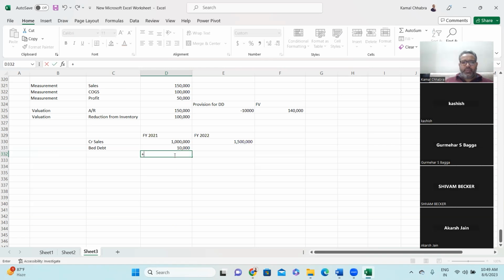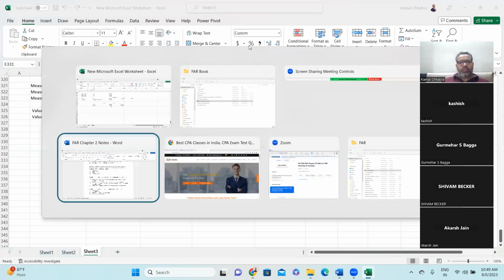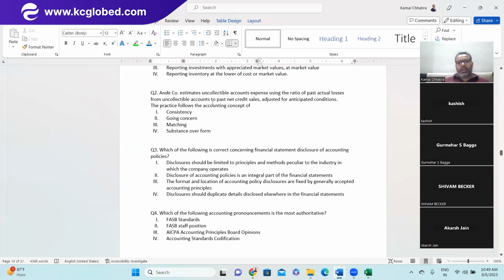So what they are saying is, they have taken this divided by this, which gives 1 percent. So here it is this multiplied by this, $15,000. Now coming back to the question: a company estimates uncollectible account expense using the ratio of past actual losses from uncollectible accounts to past net credit sales. So what they are saying is bad debts to credit sales, and adjusted for anticipated conditions.